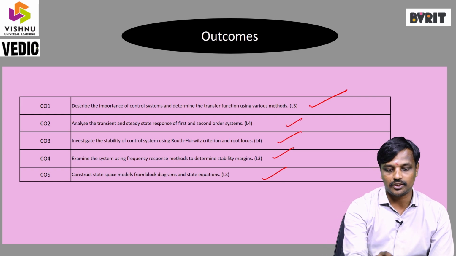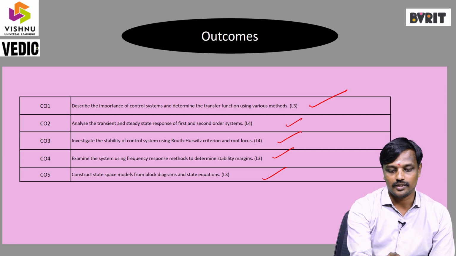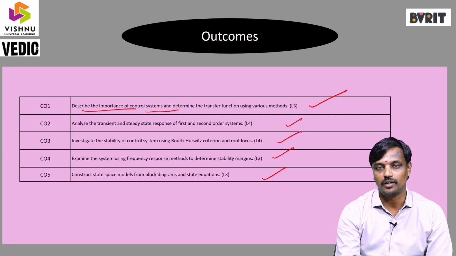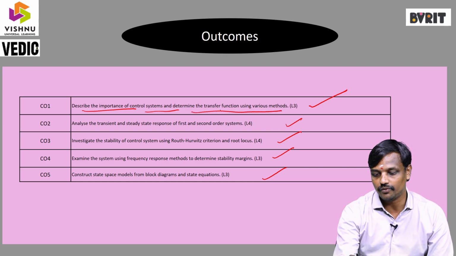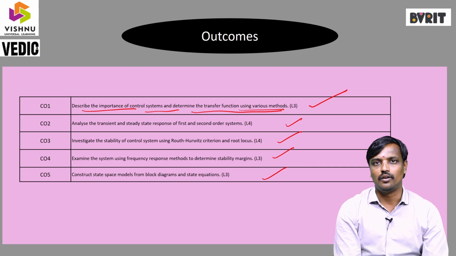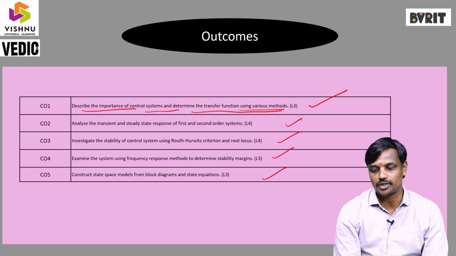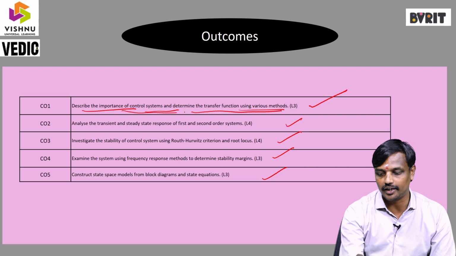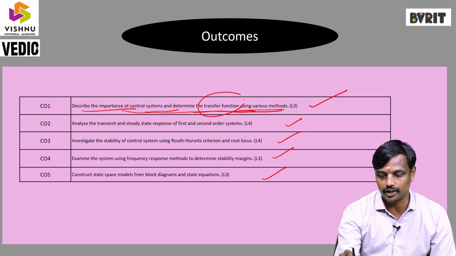Based on the chapters we have decided the outcomes of the subject. The first one is to describe the importance of control systems and determine the transfer function of the system using various methods. Various methods means for electrical systems or mechanical systems, or by using Mason's gain formula. For any kind of system, we are determining the transfer function. This is a key point here.